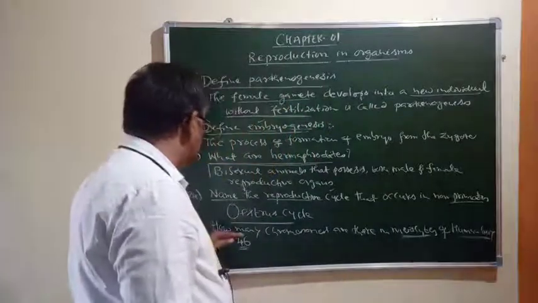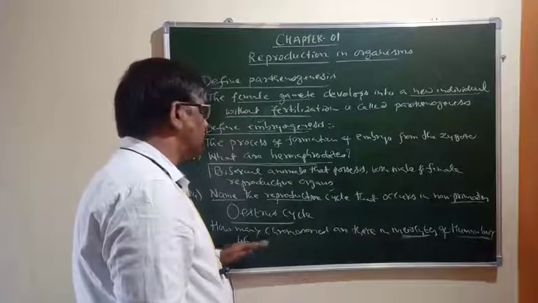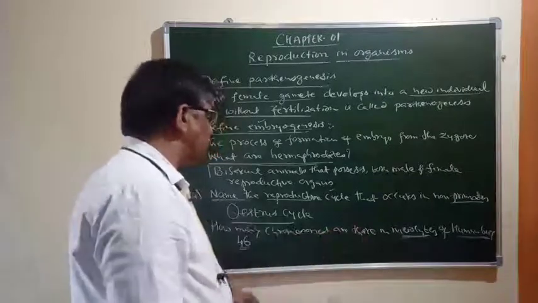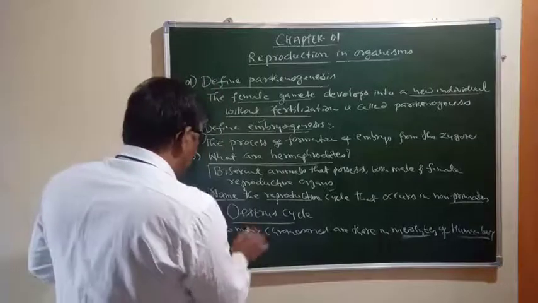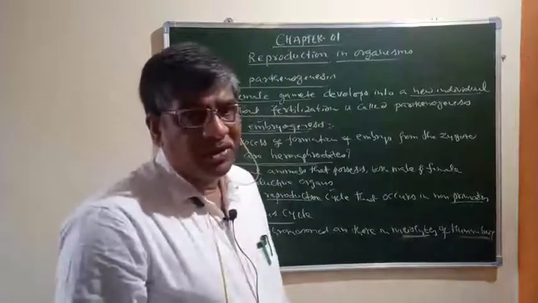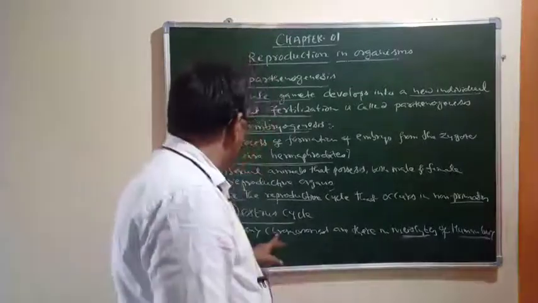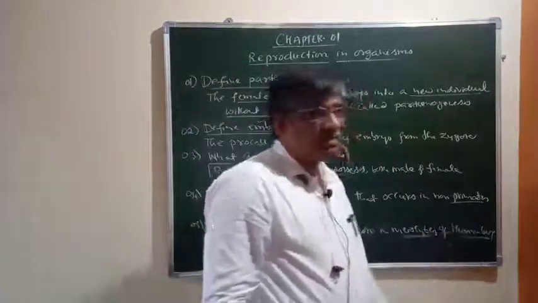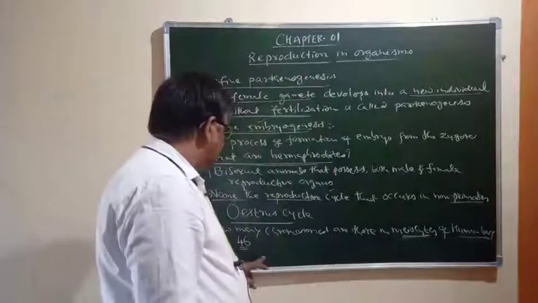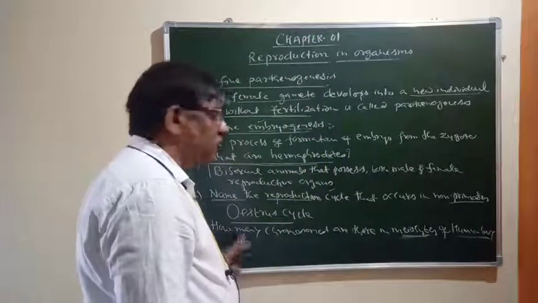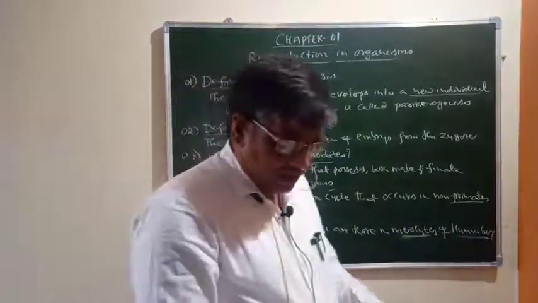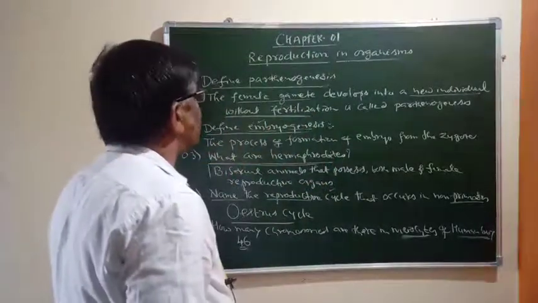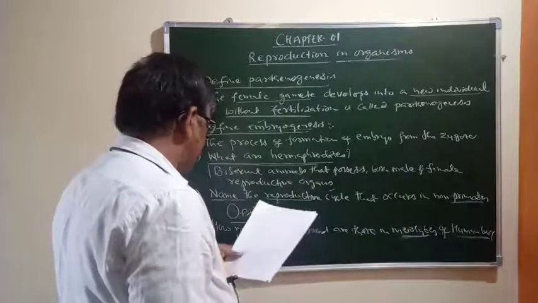Please read these things in the textbook. 46 chromosomes are present in the myocytes. If the question asks how many chromosomes are there in the gametes of the human being, then your answer must be 23. So these are some important questions for 1 mark from this lesson.